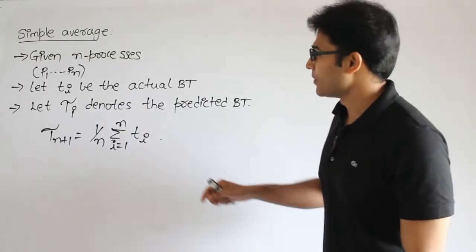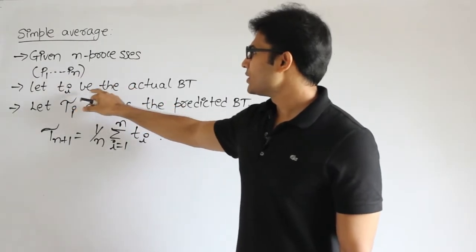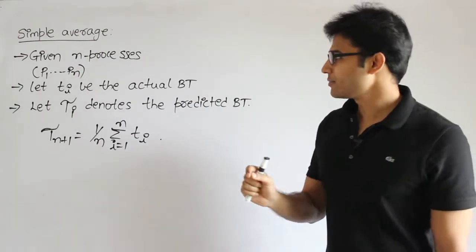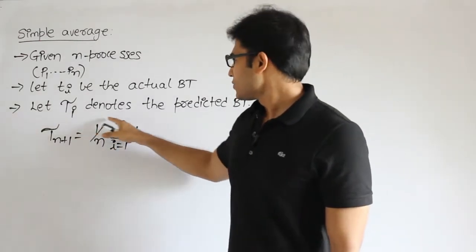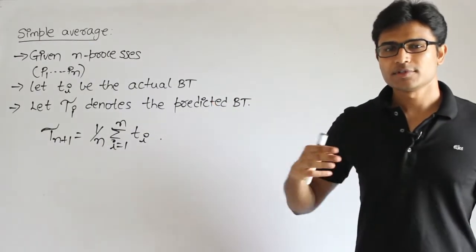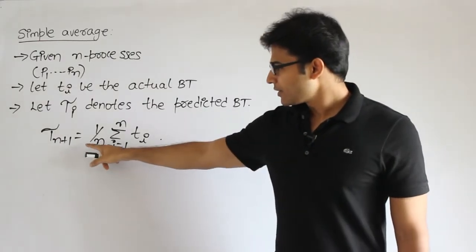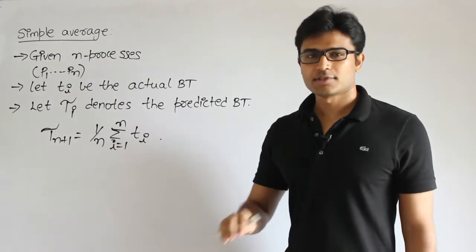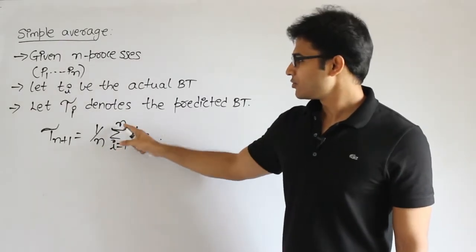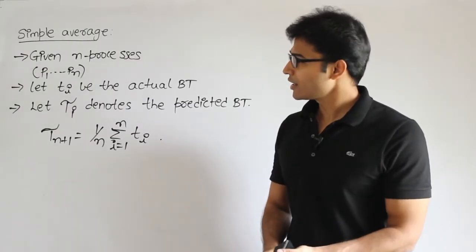So how is it going to be implemented? If I have n processes, P1, P2, and so on up to Pn, then let Ti be the actual burst time, which means that small ti is the actual burst time. Then tau i denotes the predicted burst time. Then how can I predict tau i? The next process burst time will be taken as the average of all the processes which got completed. That is why it is 1 by n into this one. Got it? It is a simple one, right? Now the dynamic method, we shall see it.